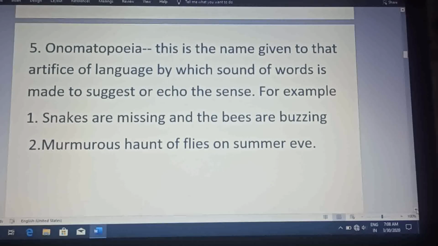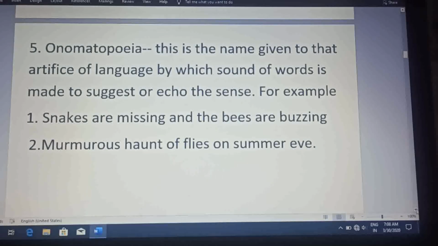In the same way, murmurous haunt of flies on summer eve. In other words, I'll try to explain it in a simple way. Onomatopoeia means the words which explain themselves by their own pronunciation. Like if I say the word hissing, already a picture has been made by the word hiss, which automatically brings our attention towards the snake.